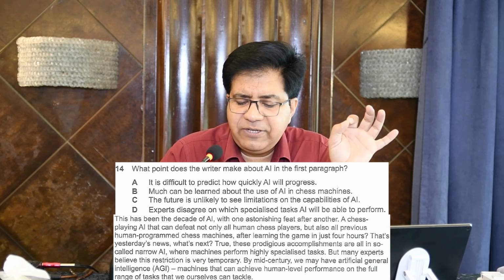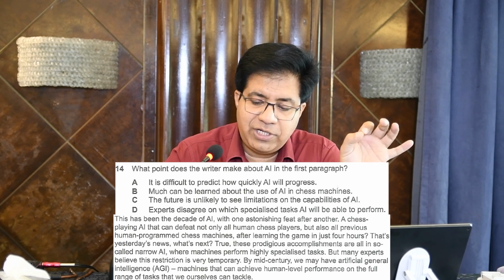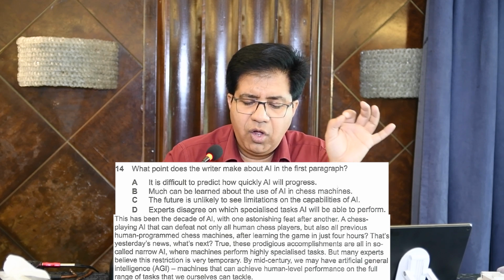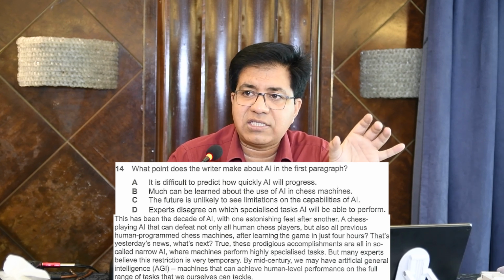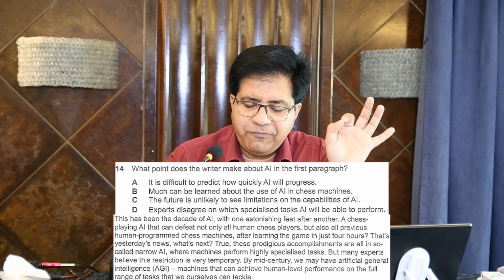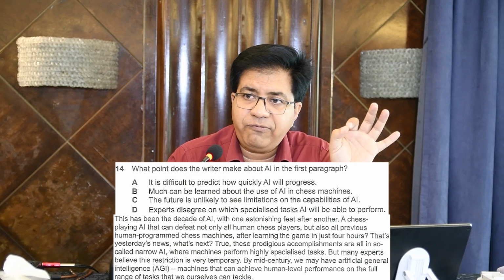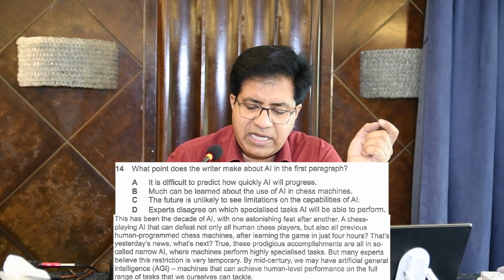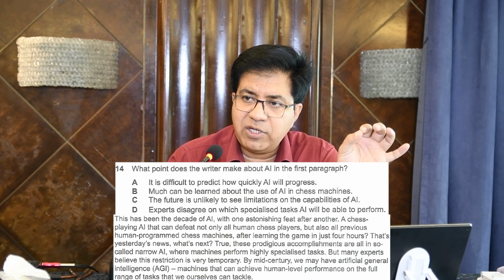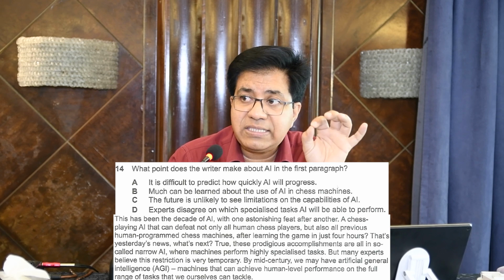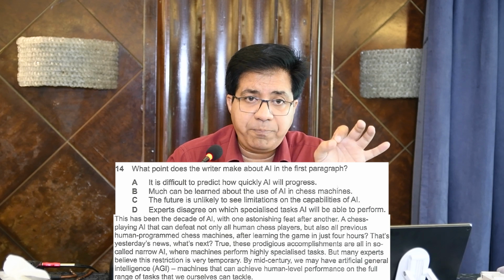Option A, it is difficult to predict how quickly AI will progress. No. And when one option is no, you can put a little cross at the end. Option B, much can be learned about the use of AI in chess machines. No. Option C, the future is unlikely to see limitations on the capabilities of AI. Maybe. Let's read D. Experts disagree on which specialized task AI will be able to perform. They did not talk about disagreement of experts, so it's not option D. Correct answer is option C.